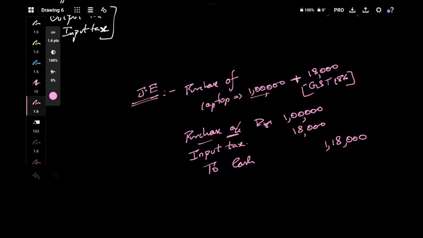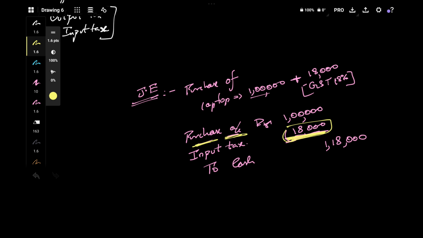So when we are buying something, we will pay tax, for which we will get credit anyway. Meaning, when we are doing further sale, we can reduce this amount. At the time of sale, we can pay less tax, because we have already paid tax here. So we'll decrease this tax and only pay the balance tax. Now we are giving this amount to the government, but we'll recover it from the government in future. So that's why we won't add this tax amount to our cost.